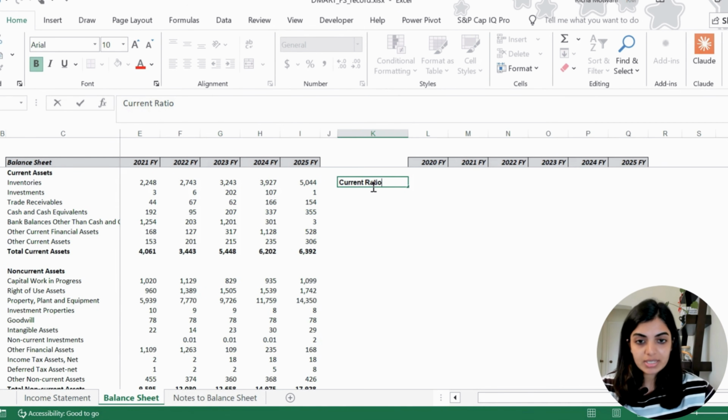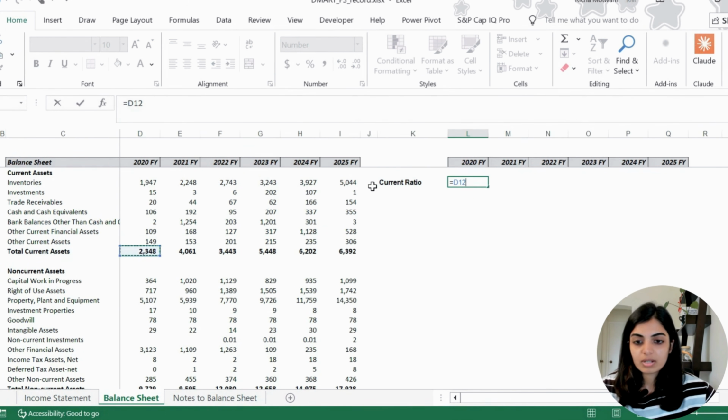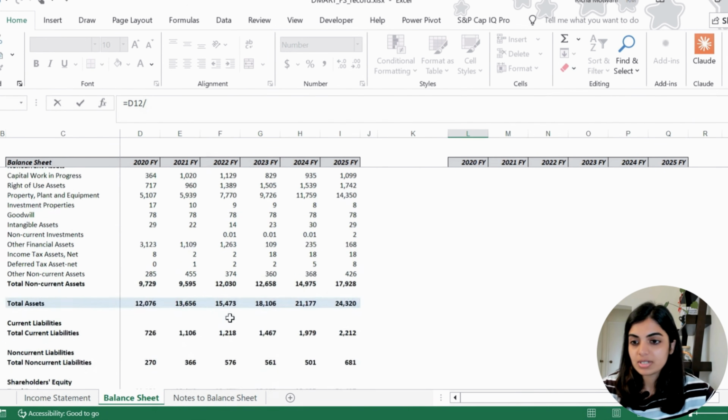So when we are calculating current ratio, we are trying to figure out how many times of current assets does the company have against its current liabilities. And if I need to simplify it further, let's say if the company had to meet its near term obligations tomorrow, does it have enough short term asset cushion or not? So we are trying to answer that question with current ratio. So let's calculate this for DMart. Current assets divided by current liabilities.